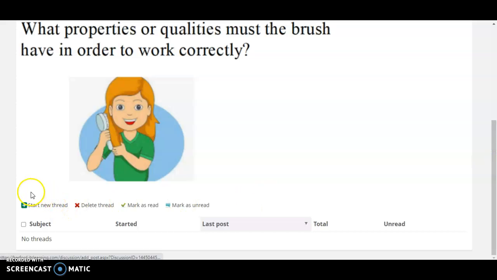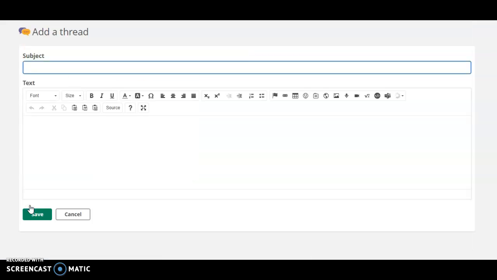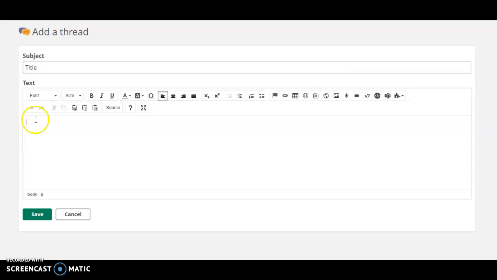You will then go down here where it says Start New Thread, and you will click this button in order to tell me what you're thinking. In the top, you will write a title. You can name your title anything that is school appropriate and relates to the science lesson. Down below is where you can either type, and you will type to me and explain your thinking.